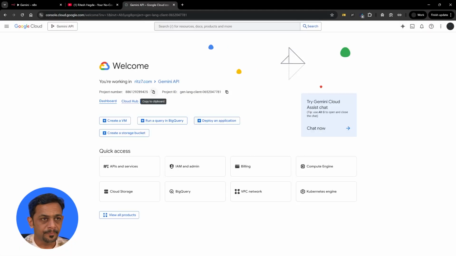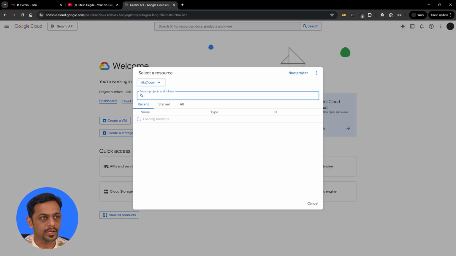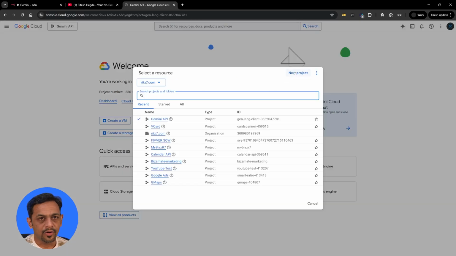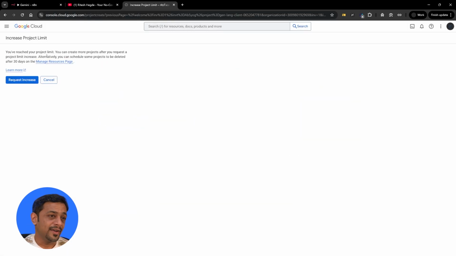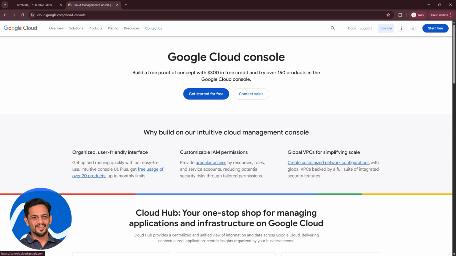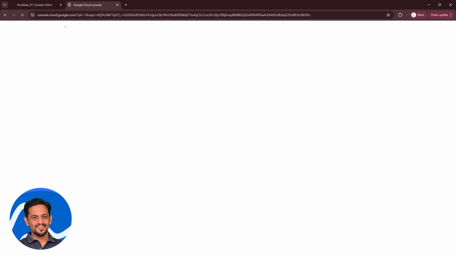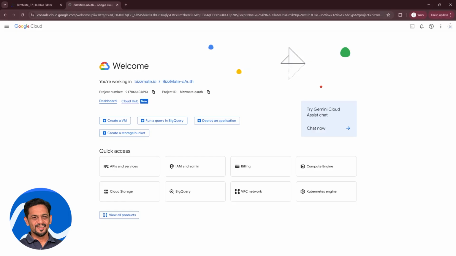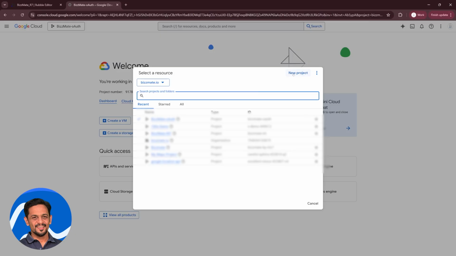You should be logged in, right? And you can go over here and click on new project. So I have already reached the limit. Let me do it from some other account. Once you're logged in, click on this console and it should take you to this particular section. And from here, you can click on new project.